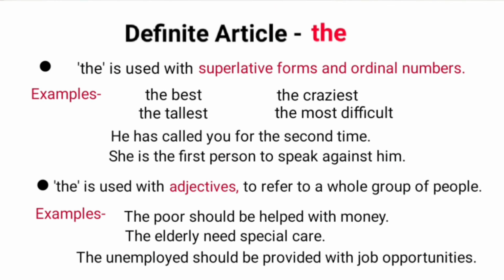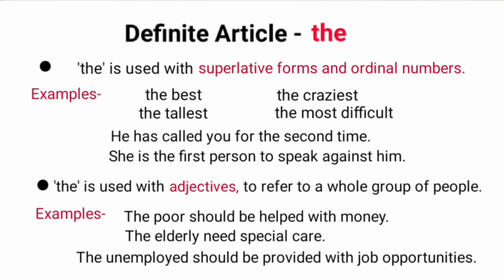Next use of definite article the is with adjectives. It is used to refer to a whole group of people. For example, the poor should be helped with money. Here, the poor represents all the poor people.